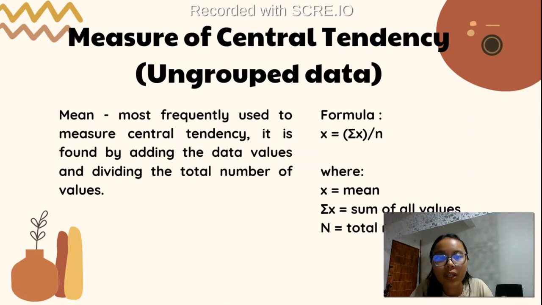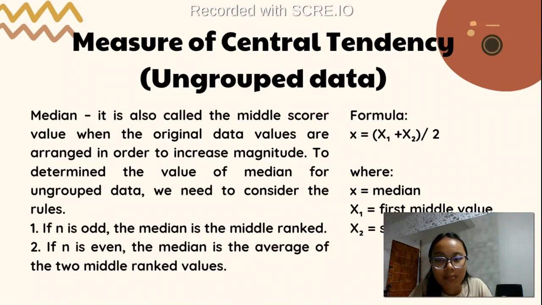So for our formula, we have x or x bar that symbolizes mean is equals to summation of x over n, wherein our x is the mean, or x bar is the mean. The summation of x will be the sum of all values, and n symbolizes as the total number of values. So next is getting the median.